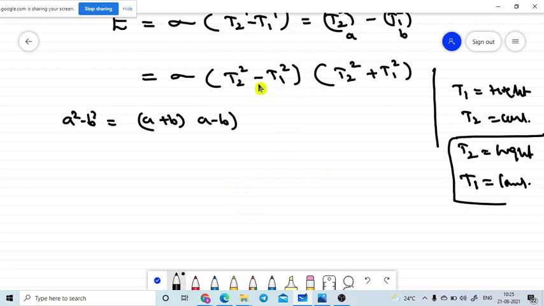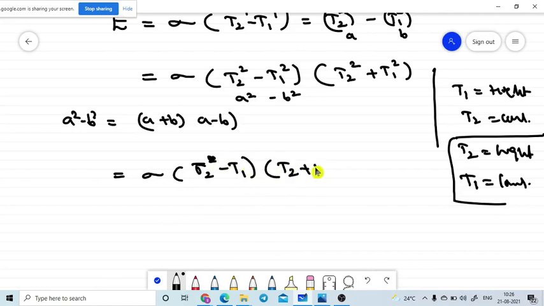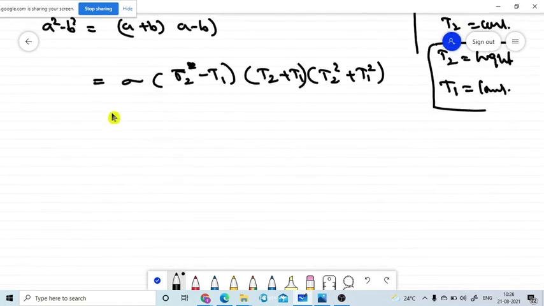Now once again a square minus b square is there. We can rewrite this as sigma into T2 minus T1 into T2 plus T1 into T2 square plus T1 square. Now I am using the product rule with the distributive law, multiplying these terms.